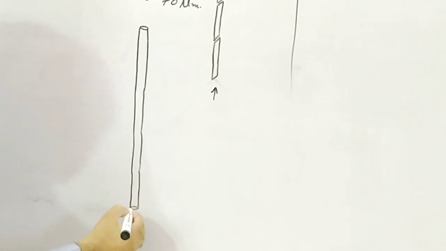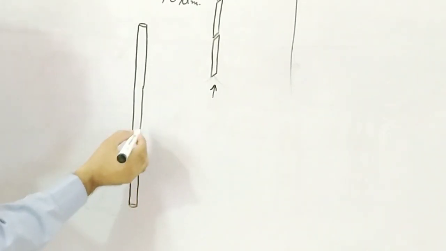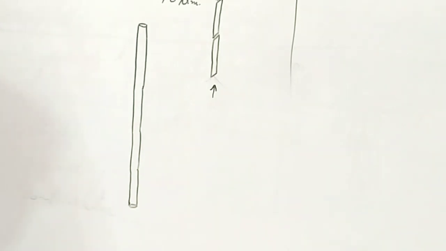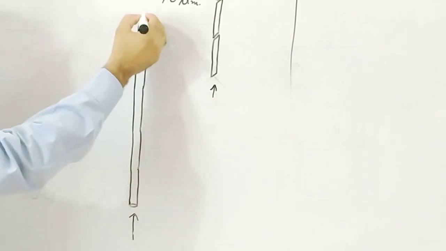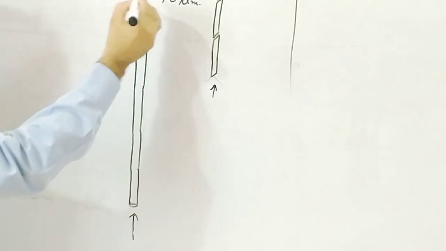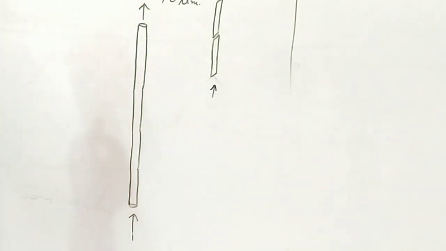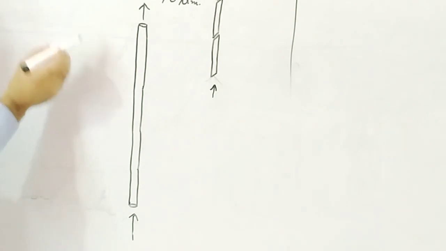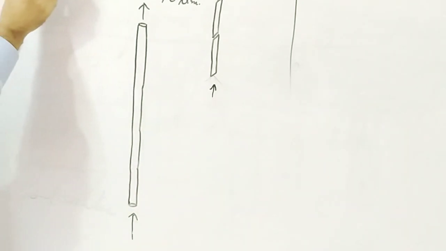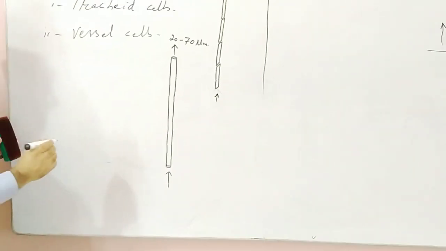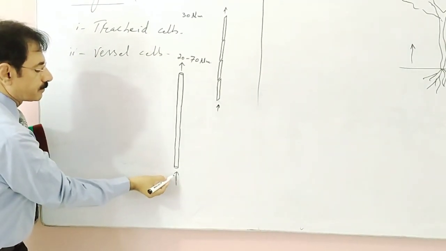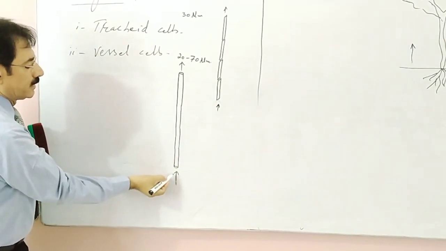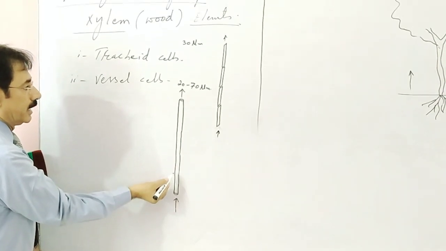There is no partition wall between two adjacent cells, and thus the vessel cells, the tube-like cells, form a long open water pipeline. Thus we can say that the vessel cells are more conducting than the tracheal cells, and these vessel cells conduct water and minerals.